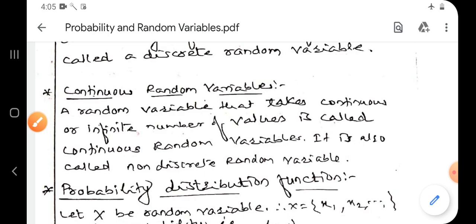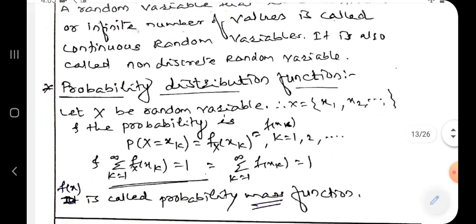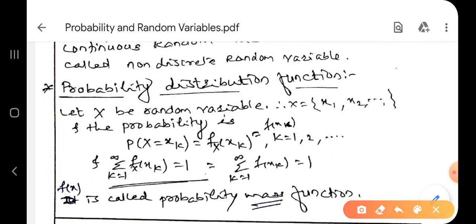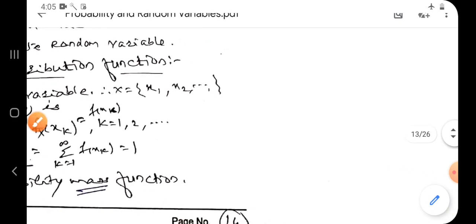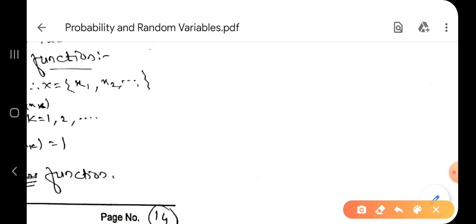Now a very important concept we have to study. For both random variables, continuous as well as discrete, we will see this concept at a time. Probability distribution function. Let me explain in a different way so that you can easily understand it, and then we will turn towards the definition.